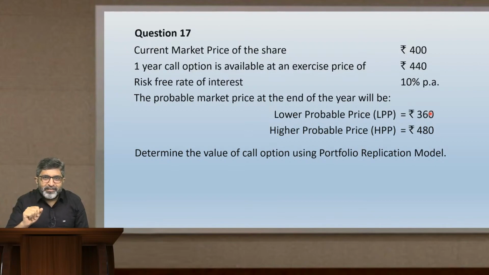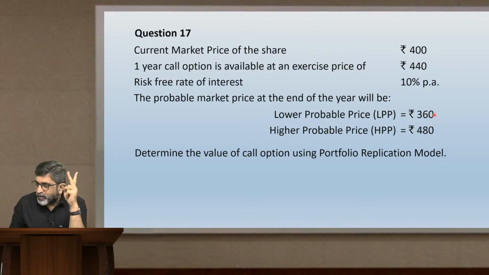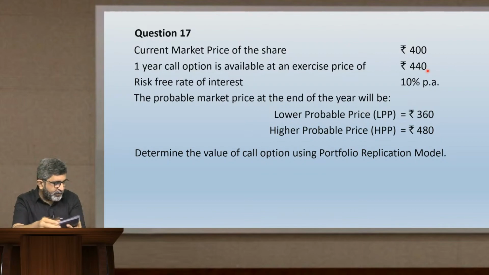After doing all this, now see what you have to do. You compare two things now, lower probable price and exercise price. Lower probable price is 360, exercise price is 440. You identify whichever is lower. So 360 is lower, so you pick whichever is lower.